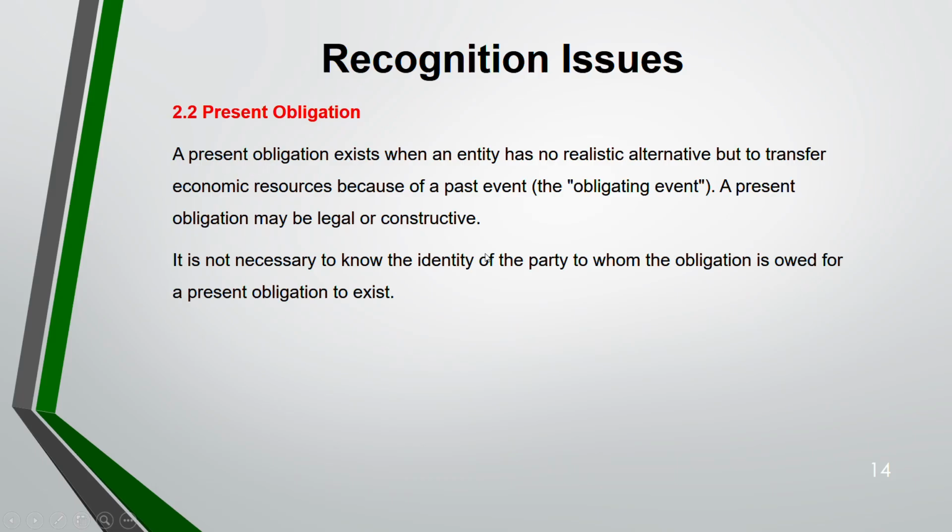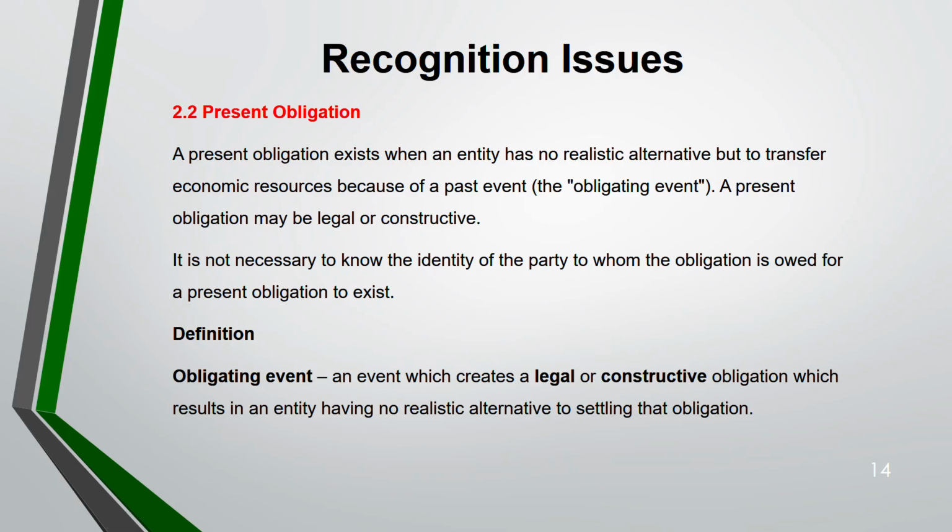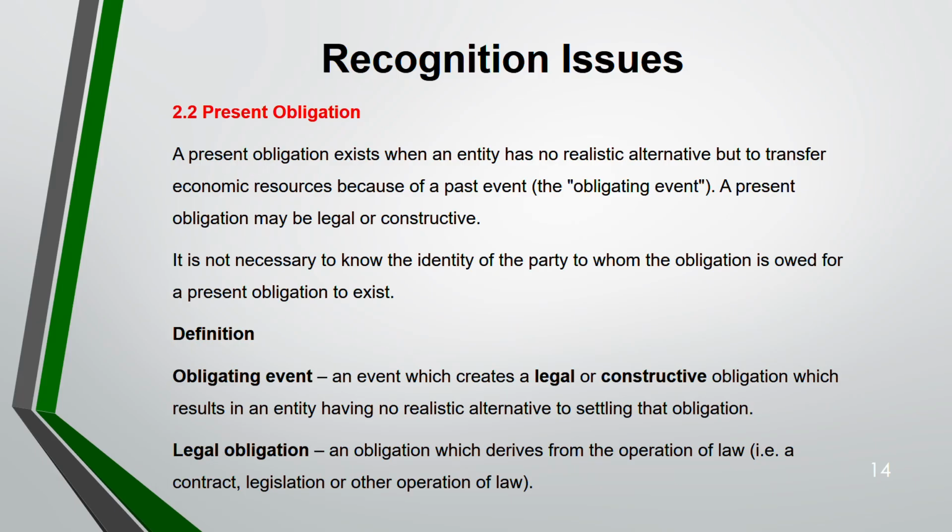It is not necessary to know the identity of the person to whom the obligation is owed. To say that there is a present obligation, you need not know the identity of the person to whom you owe. Now, obligating event: an event which can create a legal as well as constructive obligation. There is no real alternative to settle the obligation. Legal obligation: an obligation which derives because of law. Maybe due to contract you have an obligation, or legislation, or other operation of law. Mostly contract. If you are having any kind of contract to do it, it's a legal obligation.